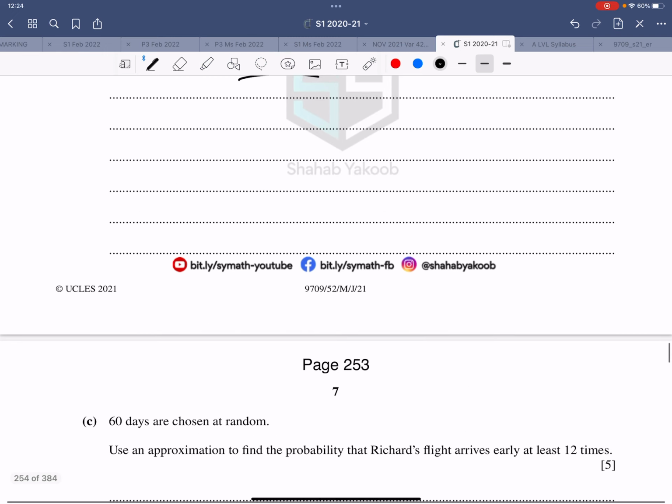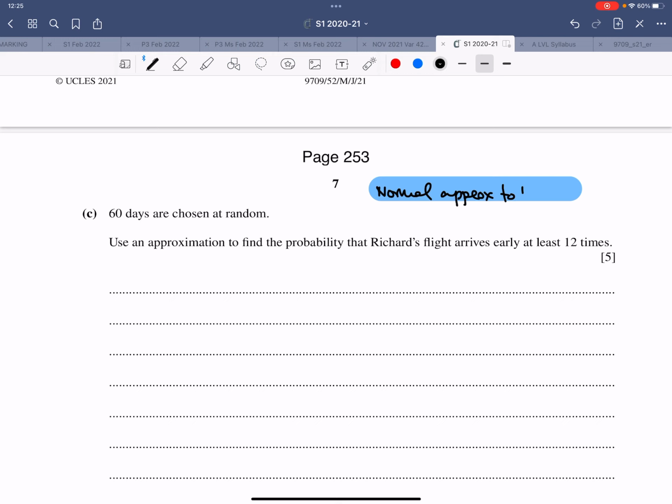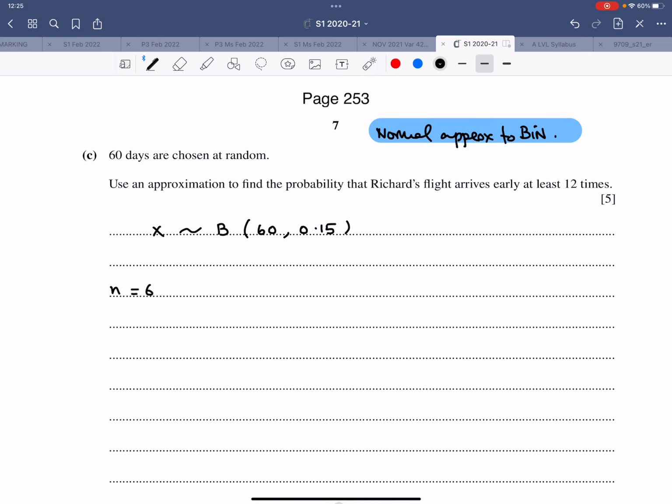Part C. What is this all about? Of course, it's a binomial question, but this is an extension. So therefore, this is normal approximation to binomial. When it says suitable approximation, that means normal approximation. It says Richard's flight arrives early at least 12 times out of 60 days. So first of all, you would say X follows a binomial distribution 60, 0.15. Write all the data separately. N is 60, P is 15%, Q is 85%.